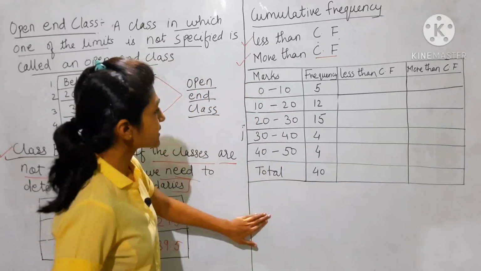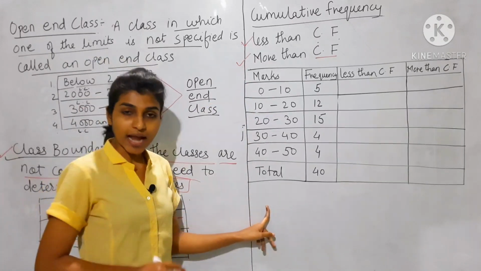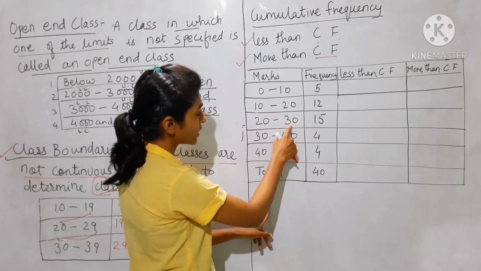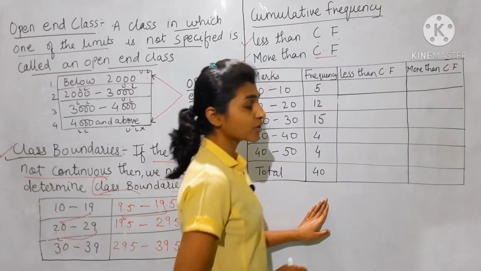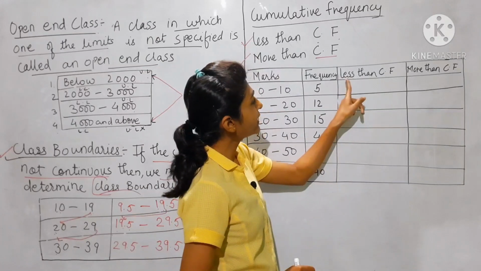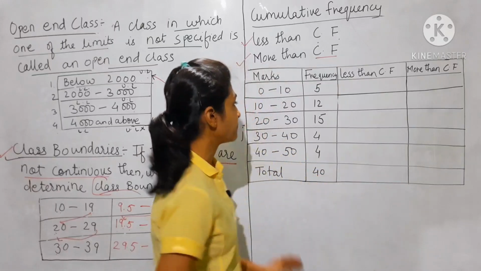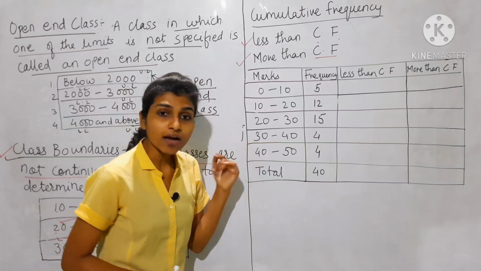This is the example. In the first column marks are there, that means the class intervals: 0 to 10, 10 to 20, 20 to 30, 30 to 40, 40 to 50, and in the next column are the frequencies. We have to find less than cumulative frequency and more than cumulative frequency. Now see, in this example the classes are continuous.